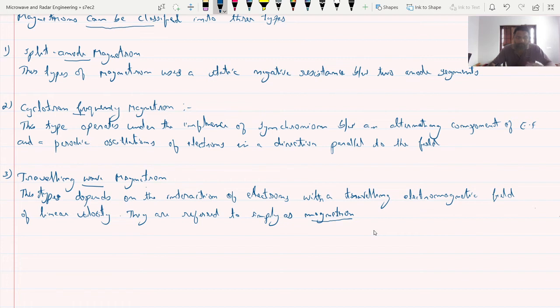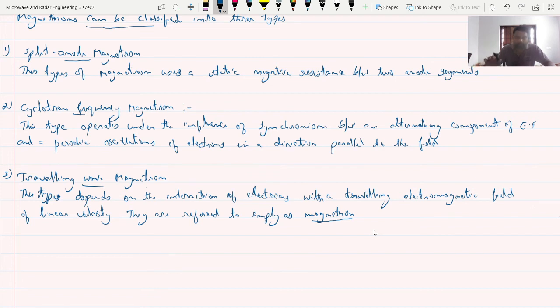The power output is small in the cyclotron magnetron, nearly 1 watt at 3 gigahertz, and the efficiency is also very low, about 1% compared with about 10% for the split anode magnetron.